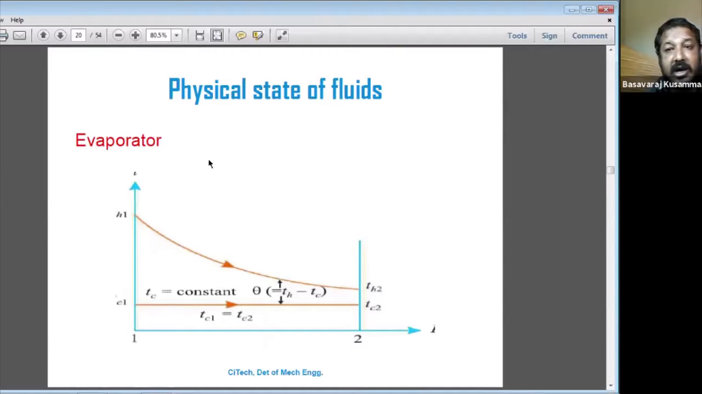Right now, that is the classification of the heat exchanger. If you have any questions, you can ask, and in the next classes we'll discuss.